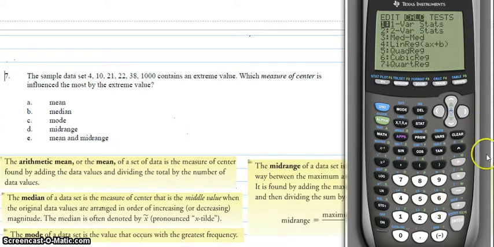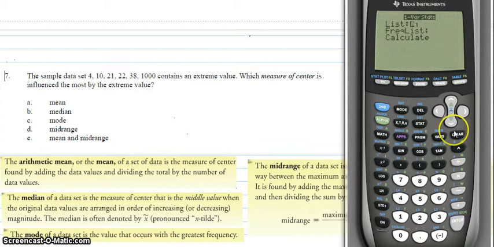One variable stats, enter. We're going to use L1, calculate, enter. Our mean has now changed to 182.5, where it used to be 22.5. The mid-range has changed to 996, where it used to be 36, but the median is still 21.5.